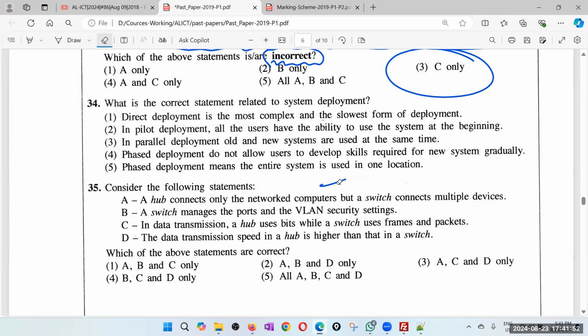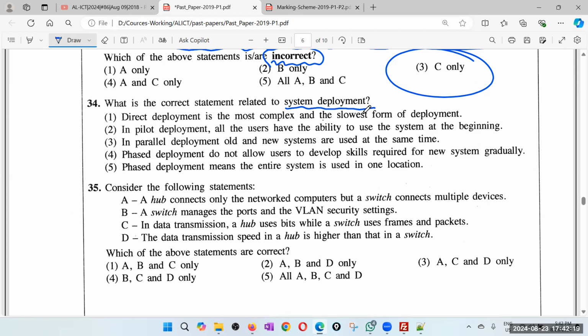But in agile and other iterative approaches, these things can happen in each and every iteration as well. Right. So for system deployment, remember there are different deployment strategies: phase-wise, pilot, parallel. Okay. Right. So we have discussed that.